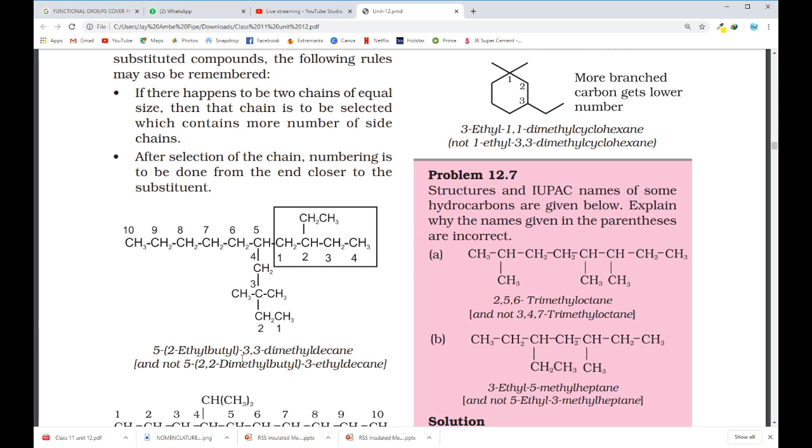See here, if you see clearly, whenever you have substituent and number, then you have to put dash, but between two numbers you have to put comma, and not this one. This is an incorrect name. You can't write this first. So 1, 2, 3, 4, 5, 6. The sixth carbon this is coming. Oh, this is 3 ethyl.